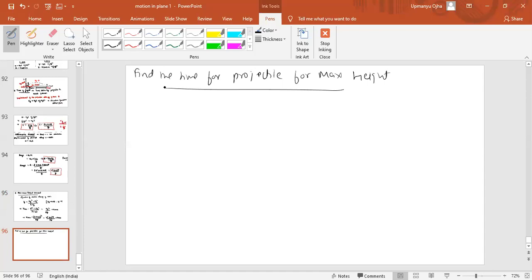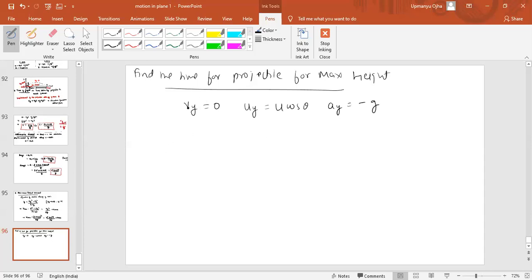See, u sin theta by g. Very good. Okay, so for maximum height, again the concept remains same. That velocity along the y-axis should be 0. Initial velocity along the y-axis uy, which is u cos theta. The acceleration along the y-axis is minus g.